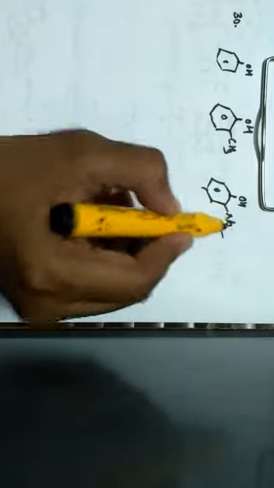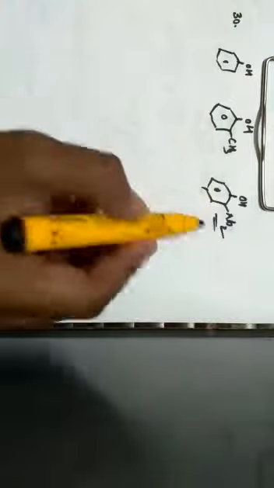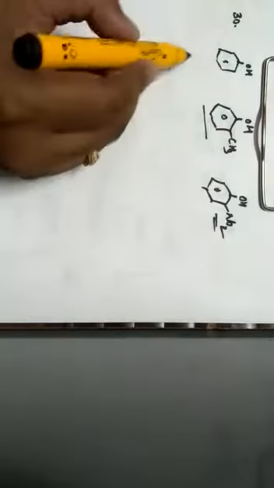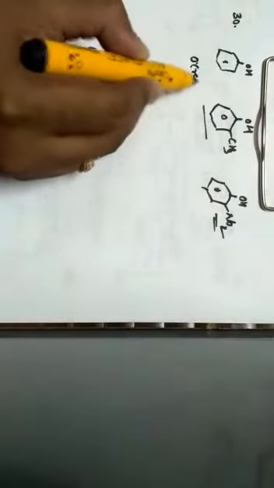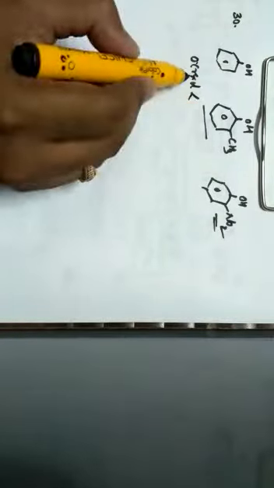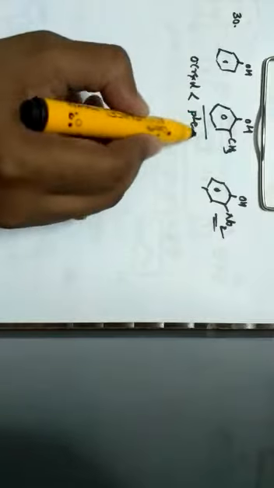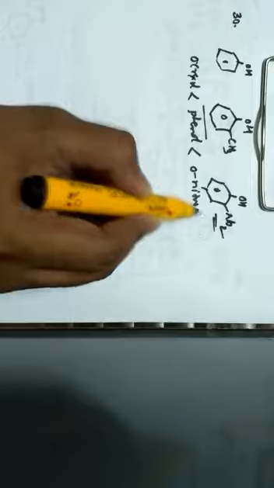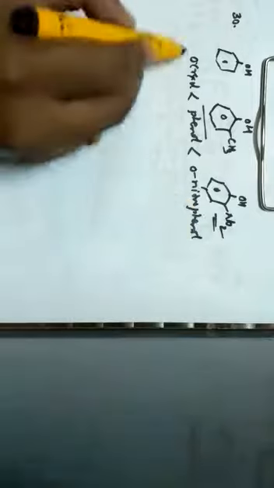Here we know that an electron withdrawing group will be more acidic in its nature, and so orthocresol will be least acidic. Hence, I can write that orthocresol is less acidic than phenol, and phenol is less acidic than orthonitrophenol. This is the correct answer, which is given by option B.